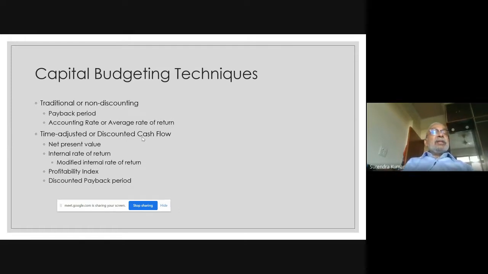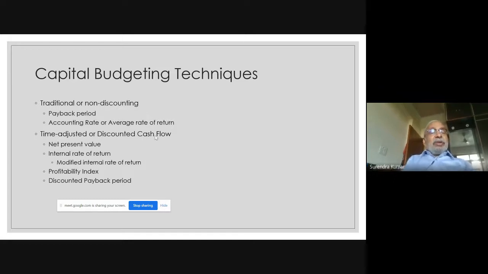The remaining methods assume as if, when you are comparing different projects, we are talking of the same amount of investment outlay. We are comparing the comparable. We are comparing apple with apple, orange with orange, and we are not comparing the incomparable. But profitability index, being a ratio, also gives you a mechanism to compare dissimilar projects, projects where the investment outlay is different, because it expresses your calculation in terms of a ratio. And so there is a way to do it.